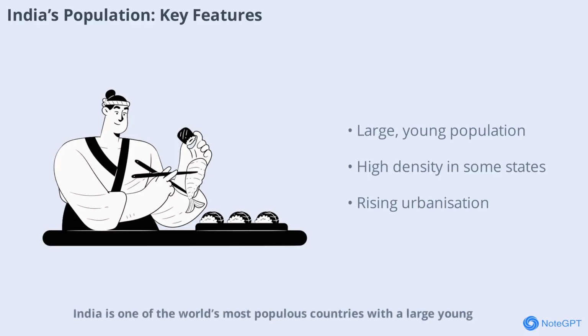India is one of the world's most populous countries, with a large, young, and diverse population. The country has a high population density, especially in states like Bihar and West Bengal, while regions like Arunachal Pradesh are sparsely populated. Most people live in plains and coastal areas, and over 65% are under 35 years old, giving India a strong workforce. The sex ratio is improving, and both fertility and mortality rates are declining due to better health and education. Urbanization is rising, and India boasts rich cultural and linguistic diversity.